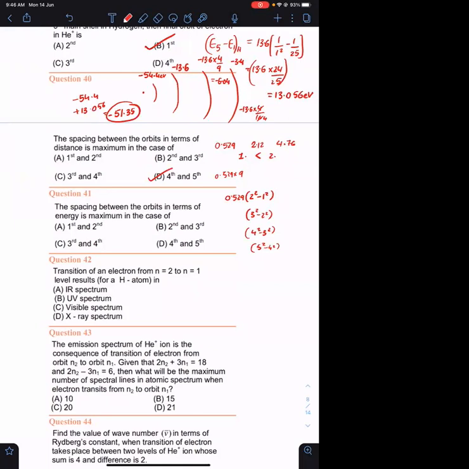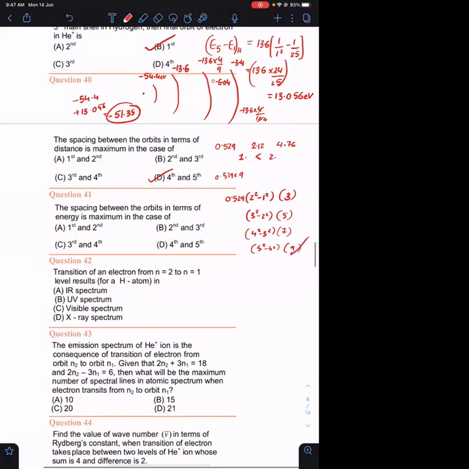I think 5 square minus 4 square is the highest. 2 square minus 1 square is 3. 9 minus 4, 5. 16 minus 9, 7. 25 minus 16, it is 9. 3, 5, 7, 9. Next वाला 11 होगा, 13 होगा, so on so forth. So this is the highest.